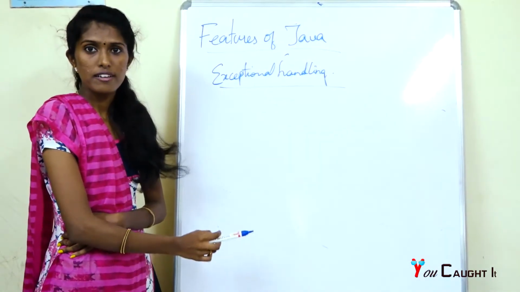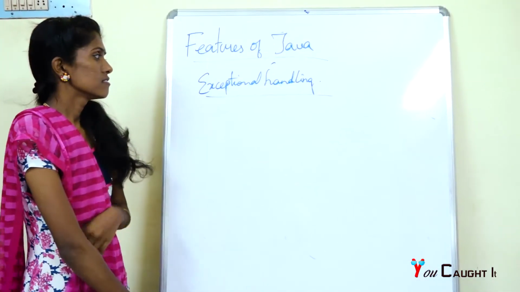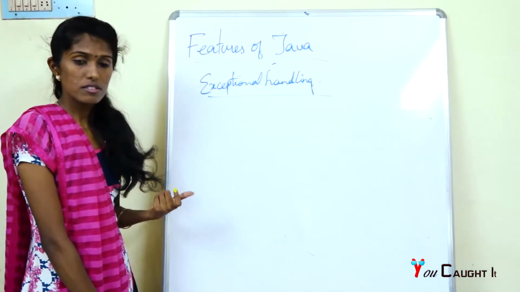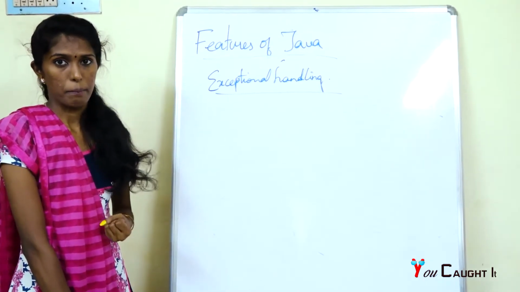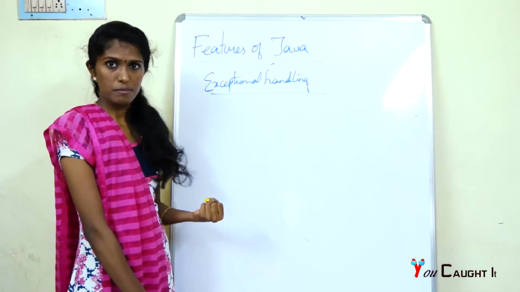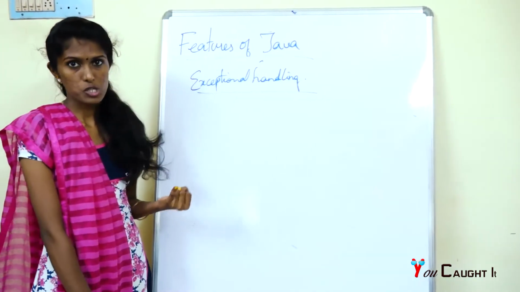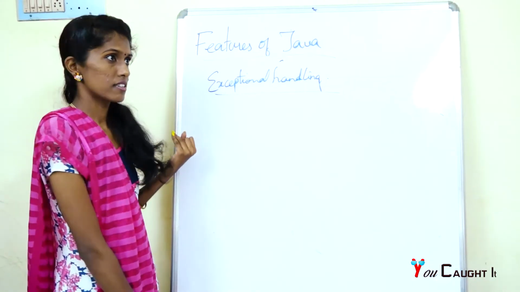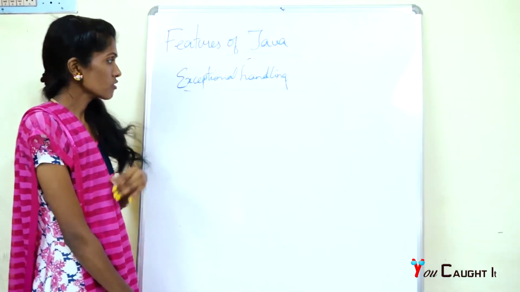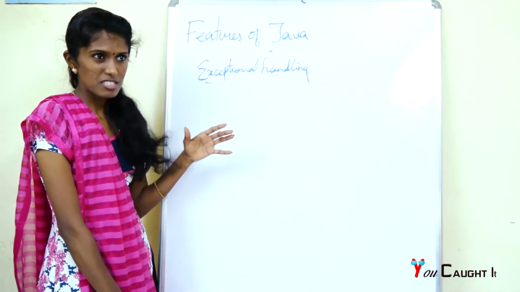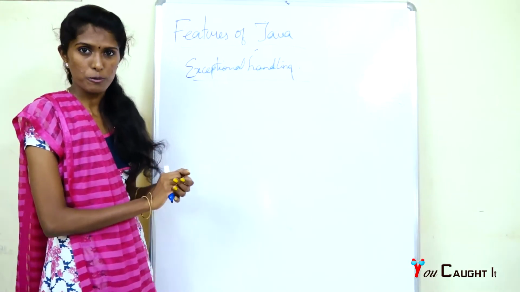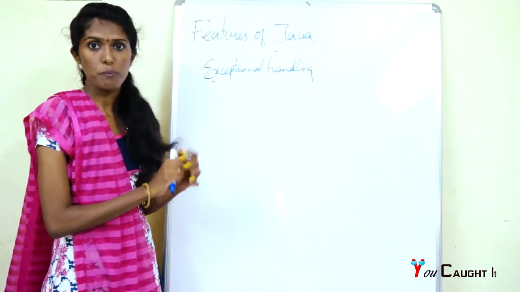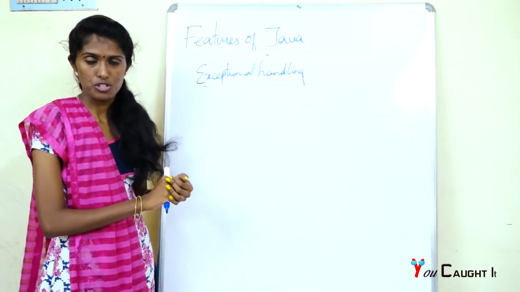Exception handling is one of the important features of Java, and exception handling is used by many programming languages as a way to describe what to do when something unacceptable happens. What are the unacceptable things? Sometimes a network connection fails on the server side, or there may be unauthorized access, or a memory overflow. These are disturbances that happen during the execution of your program. So exception handling is ready to handle all this, and it is used to maintain the flow of the program during execution.